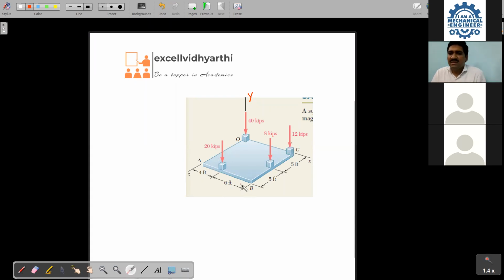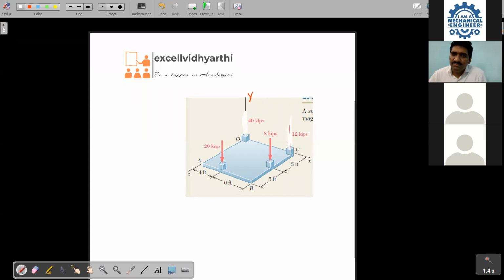Kamaljit, tell me what you were saying. I had the same doubt, sir. The force was coming from the Y axis, but it was sitting on the X and Z plane only, so I thought it is coplanar. I am saying a very important point, and some of you may have a doubt like this. Everybody has to listen. If I remove this 40, and if I remove this 12 also, tell me what happens now.